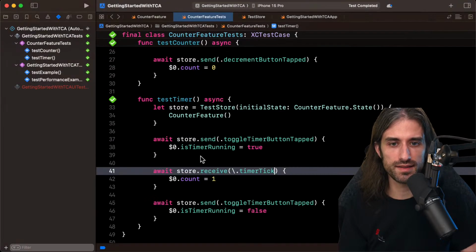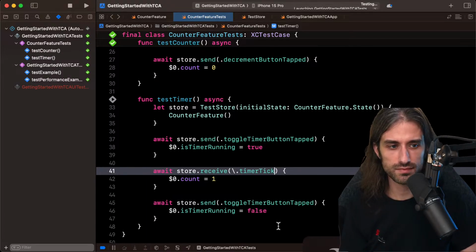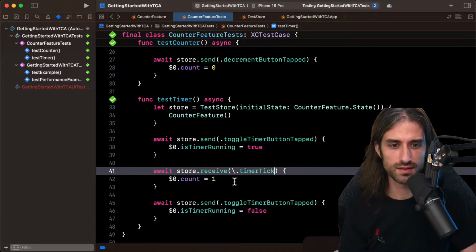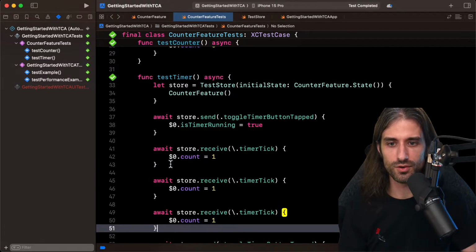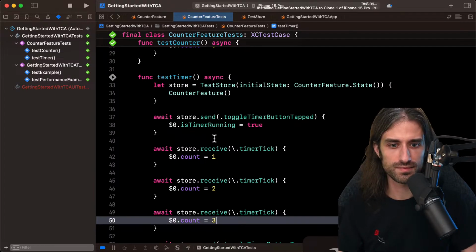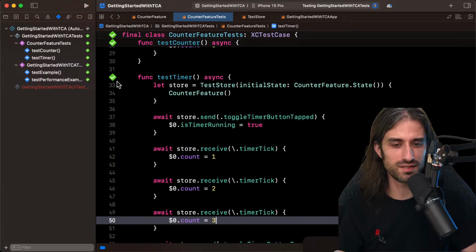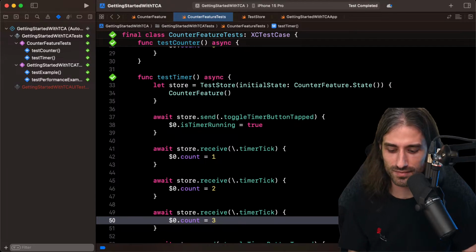So let's try and run this. It succeeds. And we could probably add a few more if we wanted, and this time do 2 and then 3. You can see it takes a bit longer, which means that the test is working as expected because it waits 3 seconds now and it's still succeeding. Perfect.